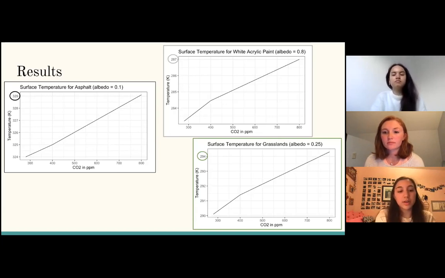Just as a reminder for comparison, the current surface temperature today is about 288 degrees Kelvin. So the asphalt will make the earth much hotter than if there were another surface type used, such as what we mentioned, like acrylic paint or grasslands. The temperature might not be quite as hot as the model suggests, but we will talk more about that later. However, despite this, we can still see that white paint and grasslands are a far better option.